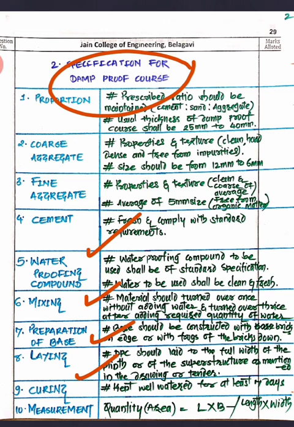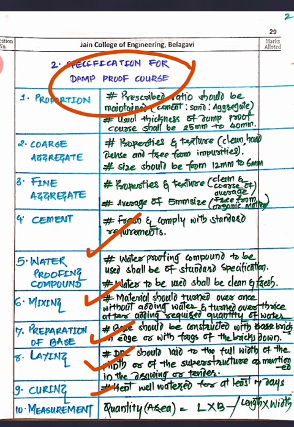I have written here how the laying should be done. The DPC should be laid to the full width of the plinth or of the superstructure mentioned in the drawing and design. To whatever width and thickness is there, you are supposed to lay the DPC. And curing: at least 7 days you have to cure it compulsorily. More than that is preferable, so you have to write that. Keep in mind that it should be cured for 7 days.